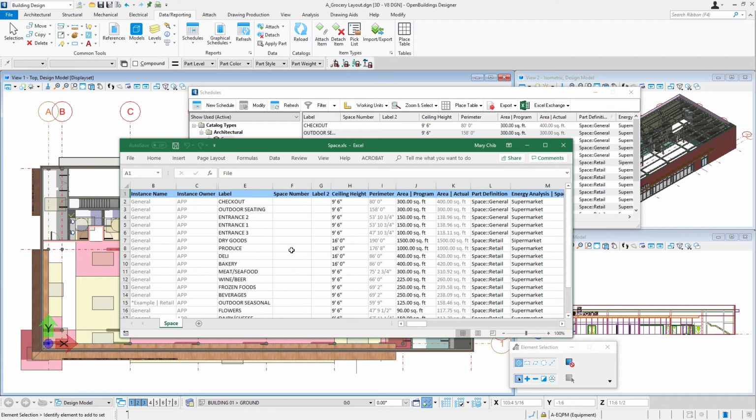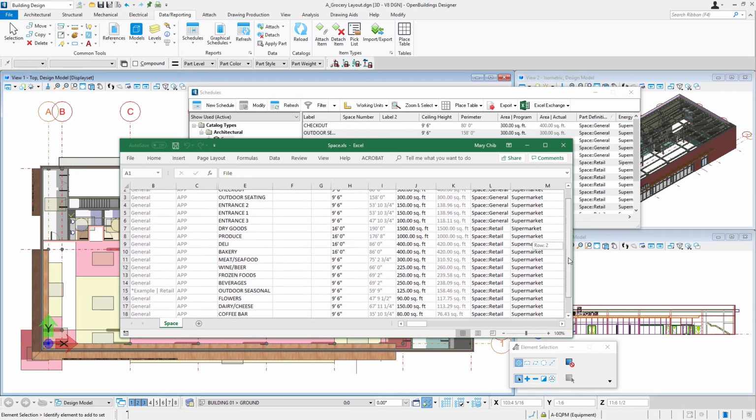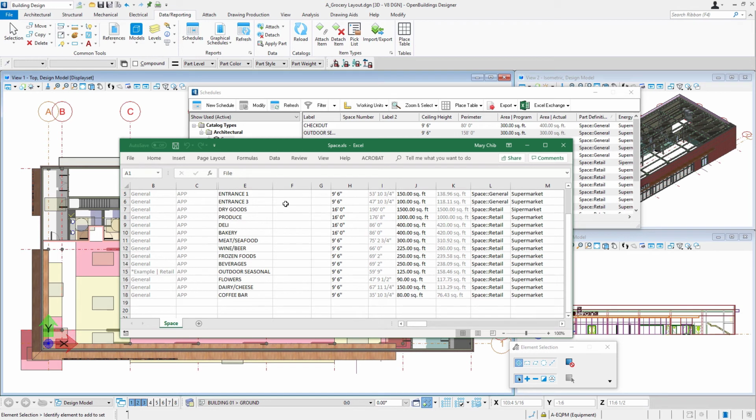So I'm going to start in the first retail space here. Scroll down to the first one there, and I'm going to type in the number I want. So that's S01. And I'll do the second one. That sets up a pattern.